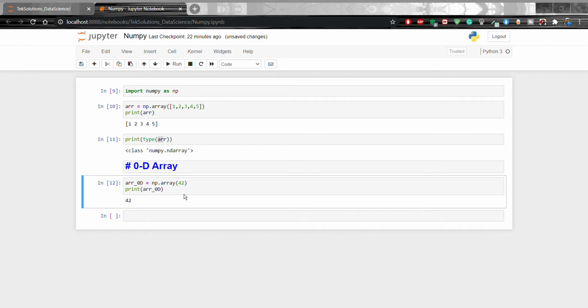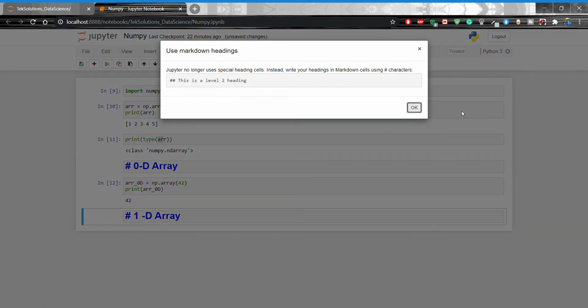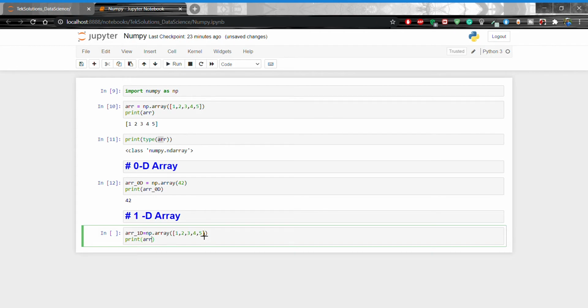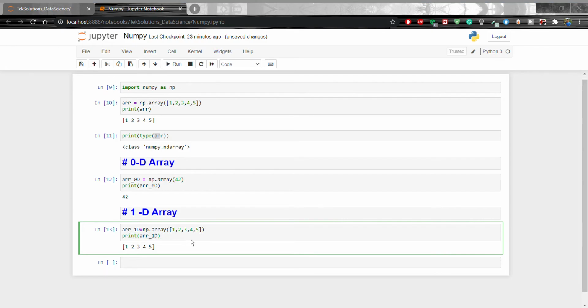Okay, now I'm going to show a 1 dimensional array. Heading, click OK. After that plus, arr_1d equal to np.array, and going to pass 1 comma 2 comma 3 comma 4 comma 5, okay, and after that print arr_1d. Let's run. Okay, this is a 1 dimensional array.